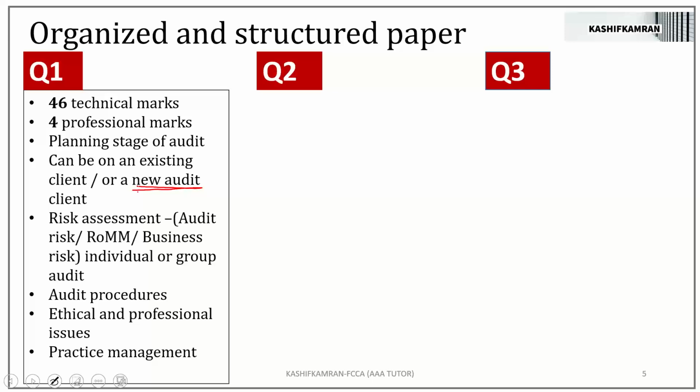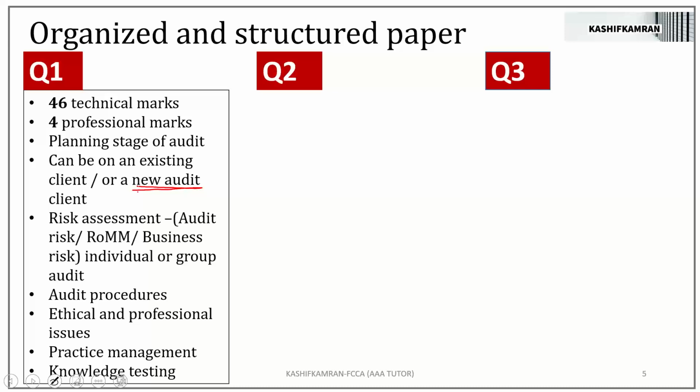So you should know the breakdown of the question number 1. It is such a structured question: risk assessment, audit procedures, ethical and professional issues, and practice management. And yes, in the question number 1, the examiner at times tests knowledge. You must have seen a couple of times the examiner asking about using the work of others in the question number 1: using the work of an internal auditor, or using the work of a component auditor, or using the work of an expert. So the examiner can make use of the knowledge parts in the question number 1 even.